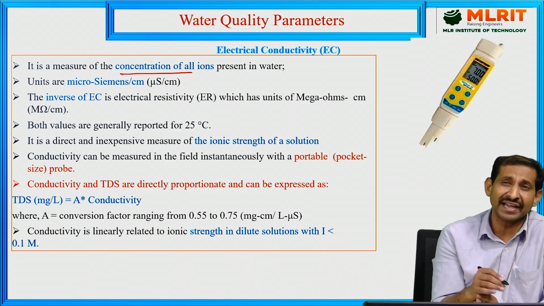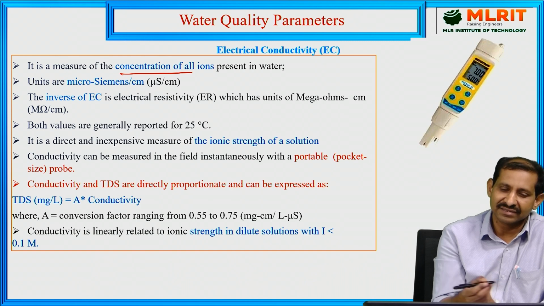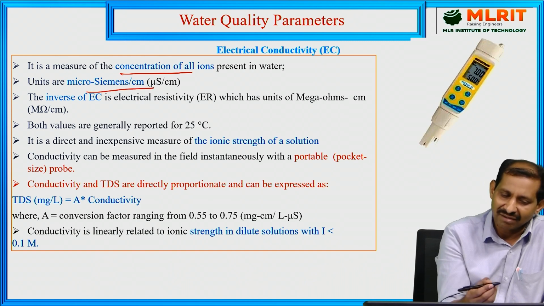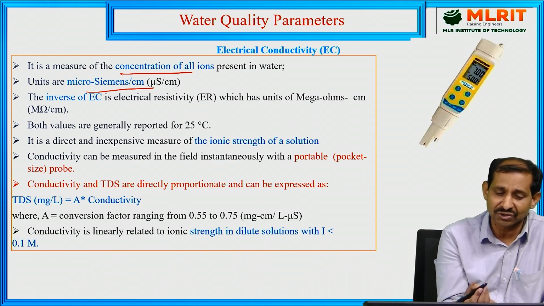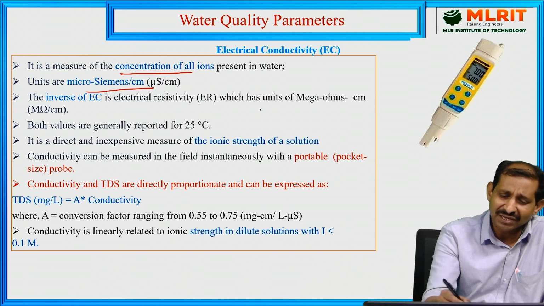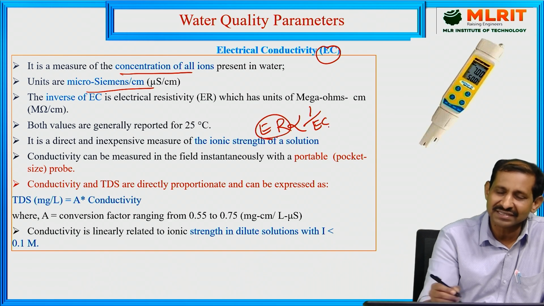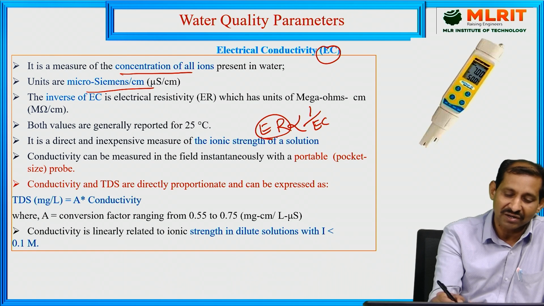The units for electrical conductivity are microsiemens per centimeter; generally siemens or microsiemens per centimeter are used. The inverse of the electrical conductivity is called the electrical resistivity.